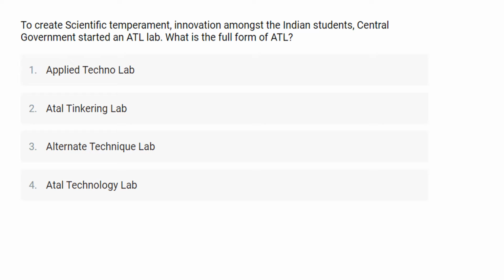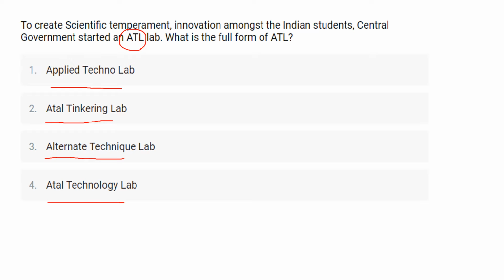To create scientific temperament and innovation among the Indian students, the central government started ATL lab. What is the full form of ATL? So in this question they are asking you the full form of ATL. The first option is Applied Techno Lab, second one is Atal Tinkering Lab, third one is Alternate Technique Lab, and the last one is Atal Technology Lab.